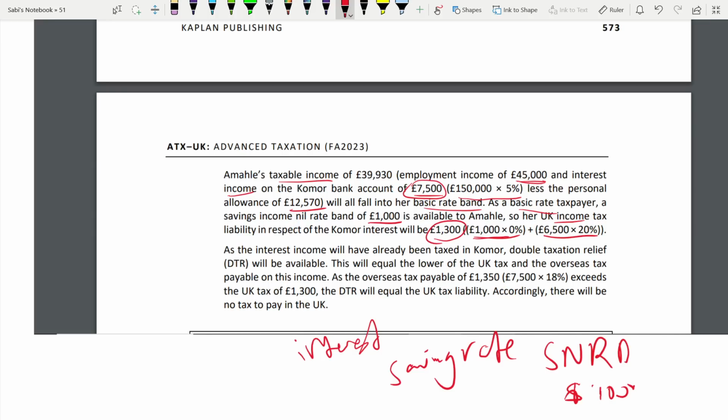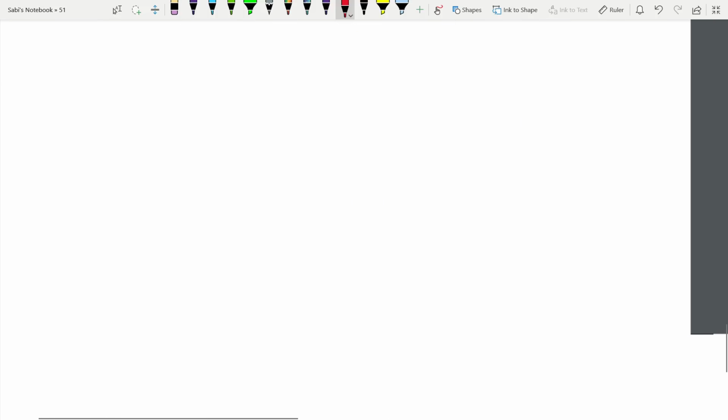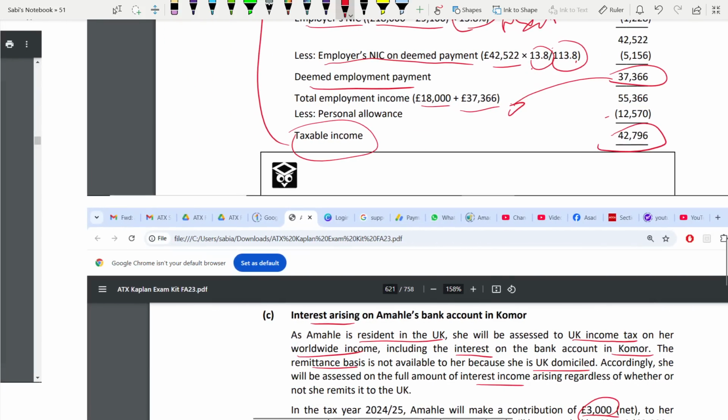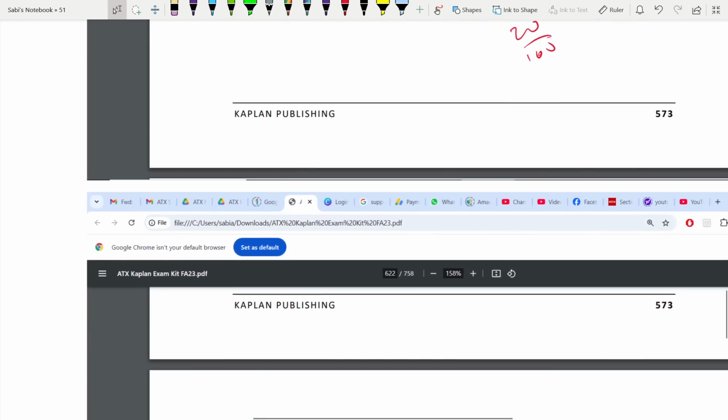First part you have answered. What is the first part of the requirement? You have advised why the interest receivable will be subject to UK income tax, because domicile and resident. Next, with calculations, you have to explain why it will not be charged to UK tax. Second part, now you have to answer.